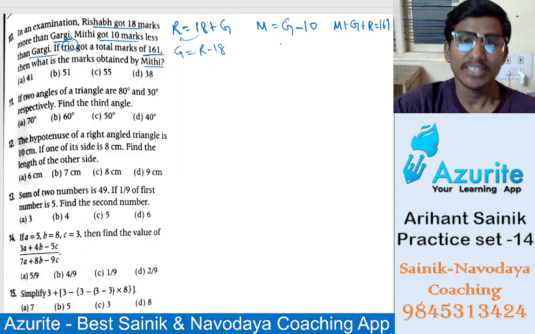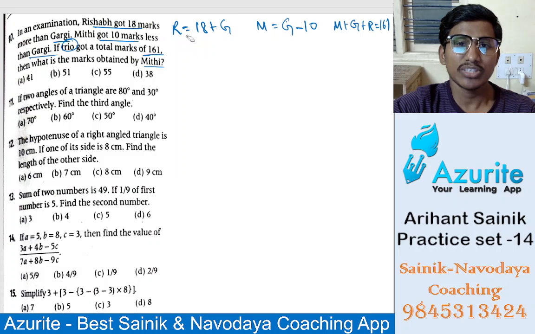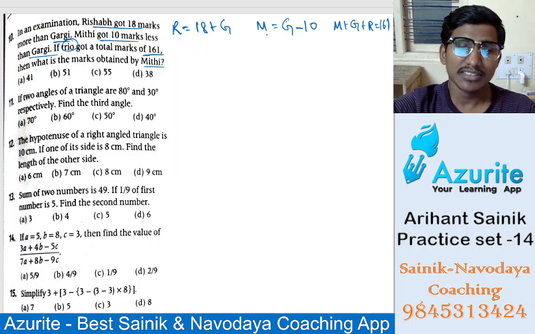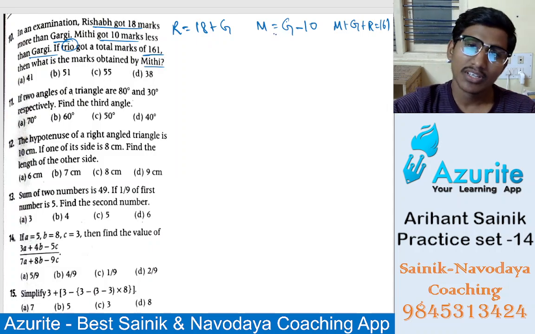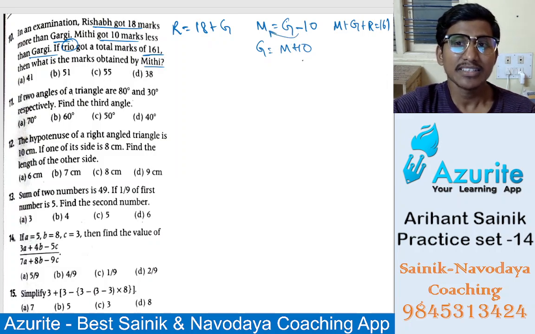Okay. So if you take Mithi, let it be Mithi. Here Gargi means how much? Gargi will be Mithi plus 10, right? If you take this minus that side, it will be Mithi plus 10. So Gargi is Mithi plus 10, and in Rishabh's place we write 18 plus Mithi plus 10, right?